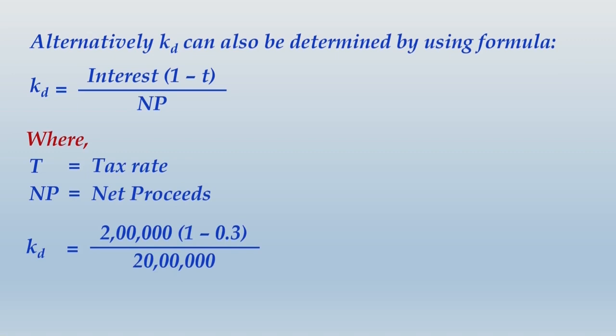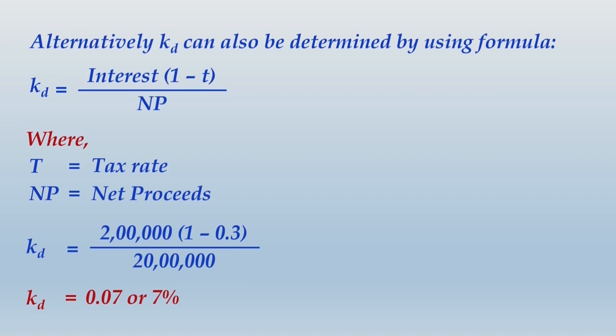Amount of interest is 2 lakhs, 1 minus tax rate is 1 minus 0.3, divided by net proceeds, which is 20 lakhs. When you make this calculation, you will be getting KD as 0.07 or 7%. So what we have learnt earlier was a logical way of arriving at this 7%.